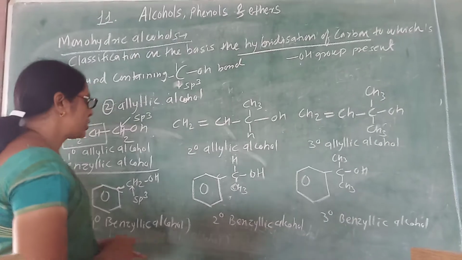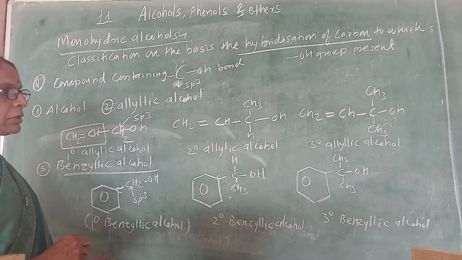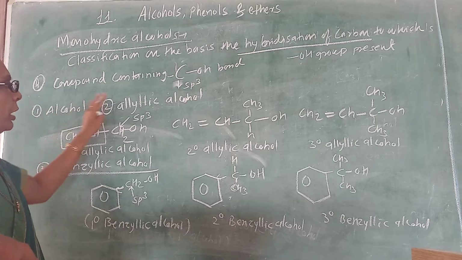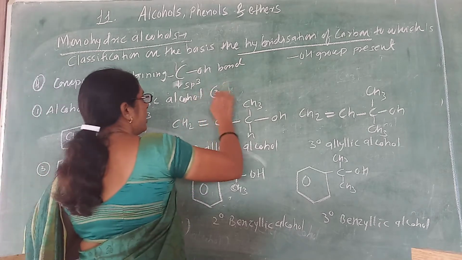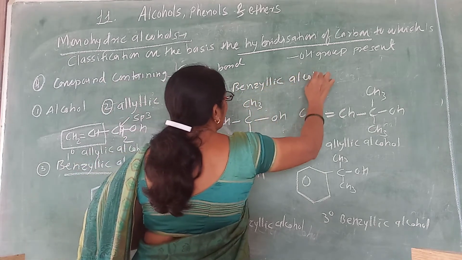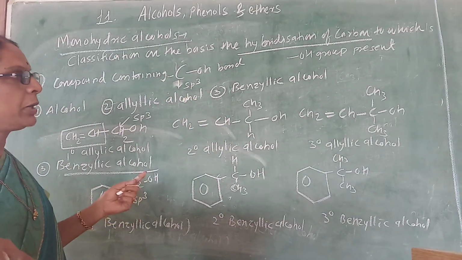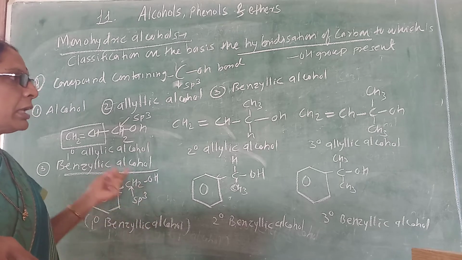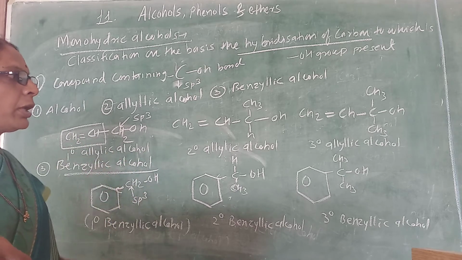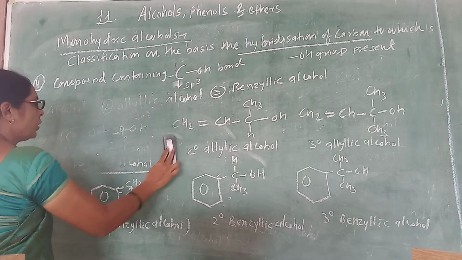All complete the condition of the benzyl. So we know that this compound is called benzyl alcohol. So these are the classes of primary, secondary and tertiary alcohol. So remember, alcohols, allylic alcohols, and the third is the benzylic alcohol. All are the class of compounds having a carbon sp3 OH bond. That is a point to remember, because we have CET questions such as which of the following is not a benzylic alcohol or which of the following is not an allylic alcohol. So at that time you must have this common and basic knowledge.